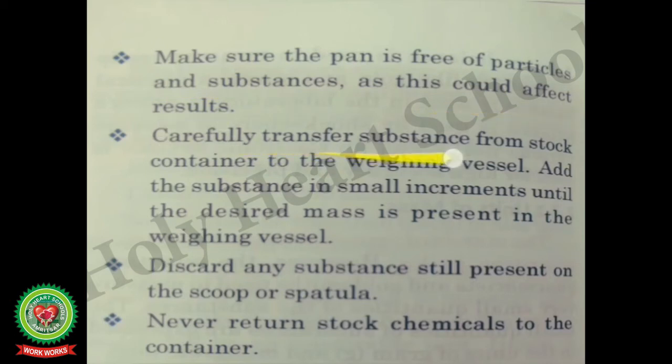Carefully transfer substance from the stock container to the weighing vessel. Add the substance in small increments until the desired mass is present in the weighing vessel. Discard any substance still present on the scoop or spatula. Never return stock chemicals to the container.